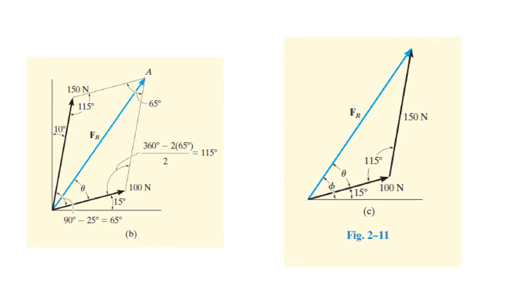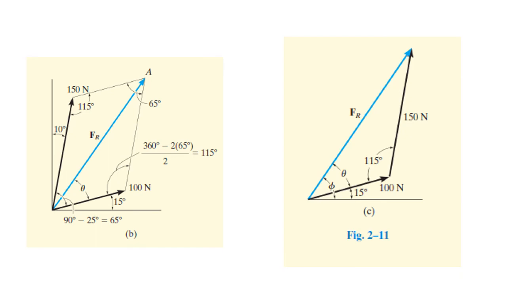So you have 65 degrees and 65 degrees here. If you subtract 65 and 65 from 360, how much do you get? 230 degrees, because the sum of internal angles of a parallelogram is 360 degrees.